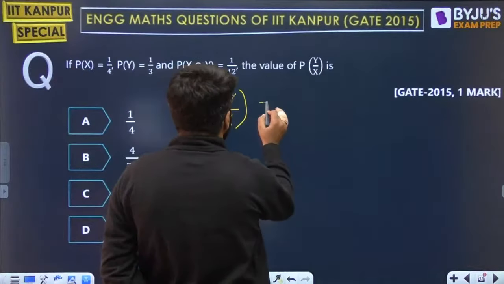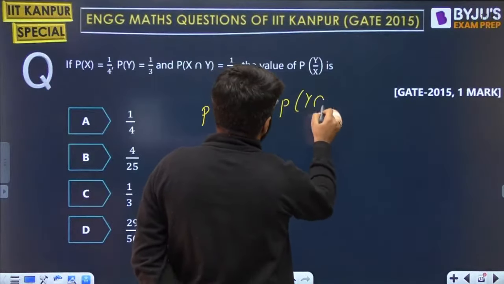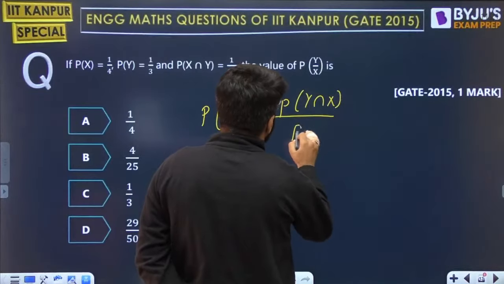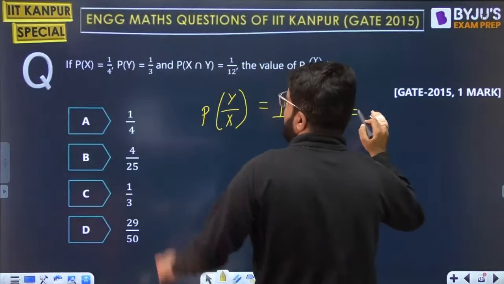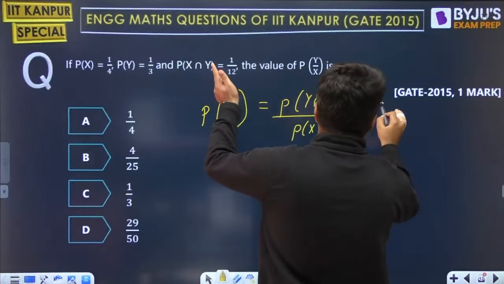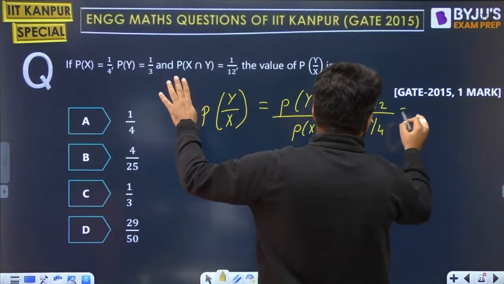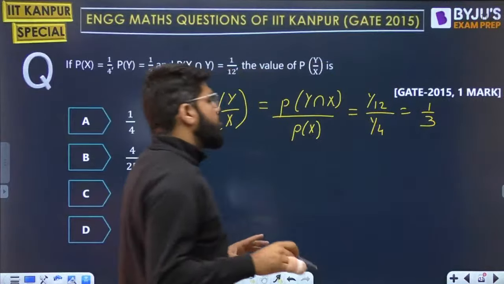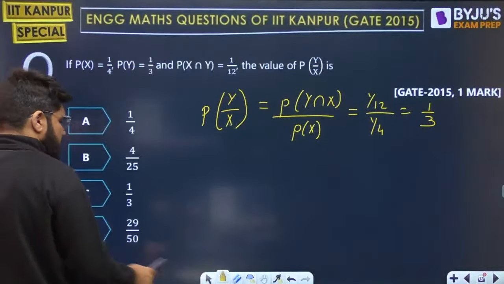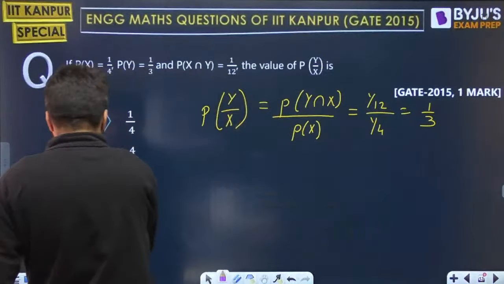Very simple, na? P of y given x is P of y intersection x divided by P of x. Both of them are given. X intersection y or y intersection x, that is commutative, so both are the same. Divided by P of x, 1 by 4. After simplification, 12 and 4 cancel, and 1 by 3 is the answer. The correct answer is 1 by 3, option C.